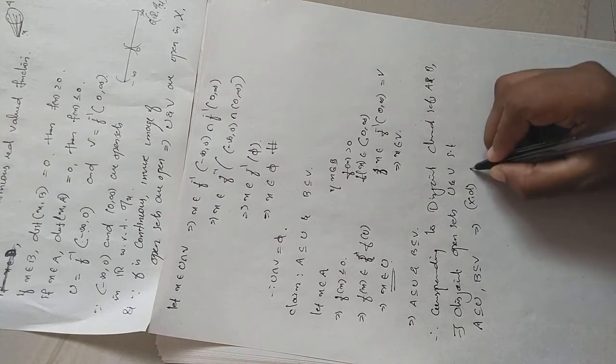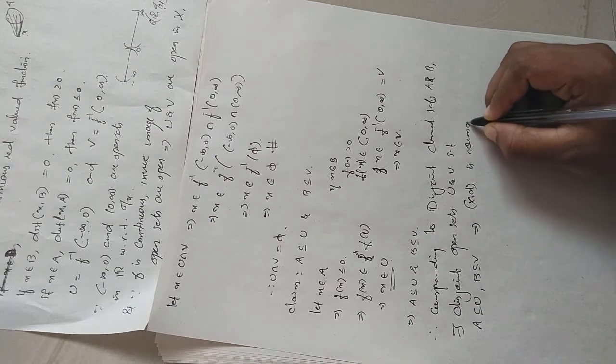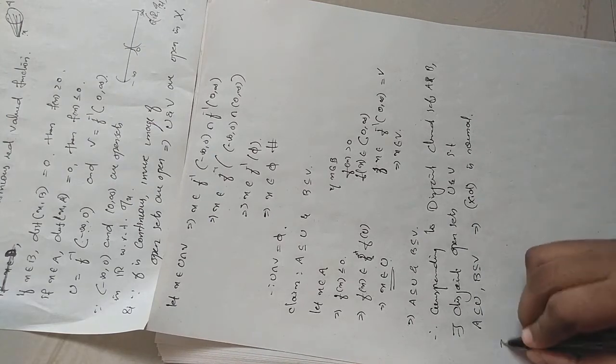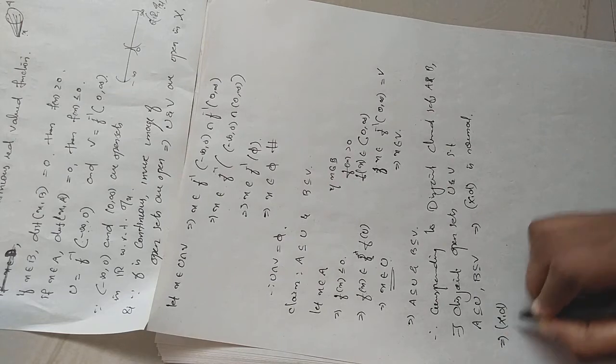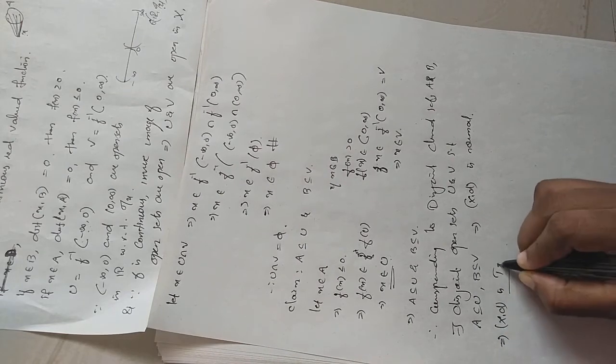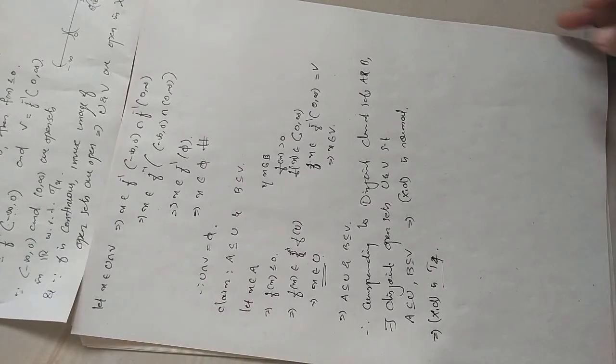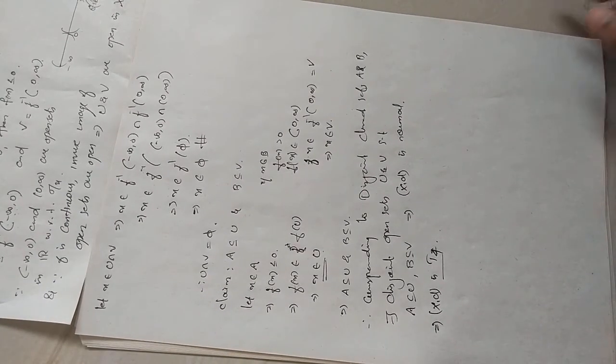(X, d) is normal. We already know (X, d) is T1, therefore it is T4. Every metric space will be T4. So we proved that every metric space is T4.